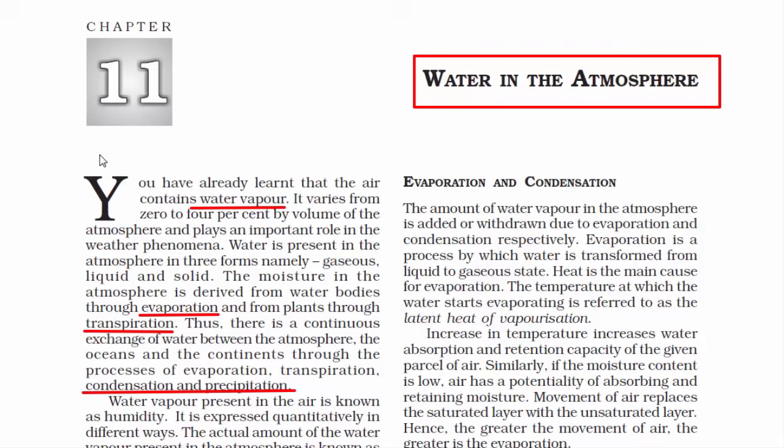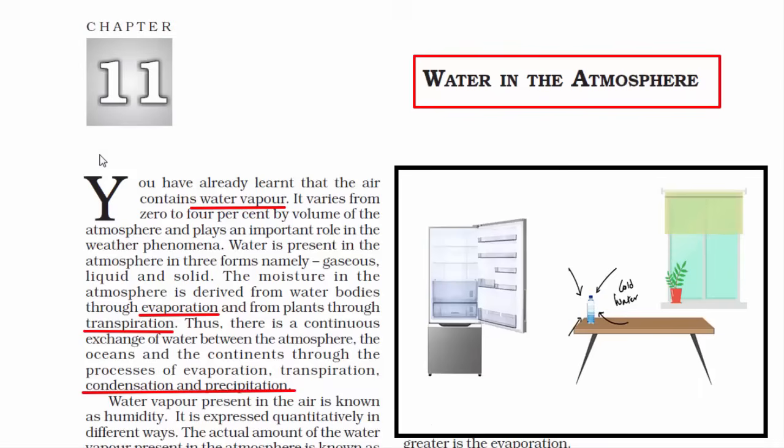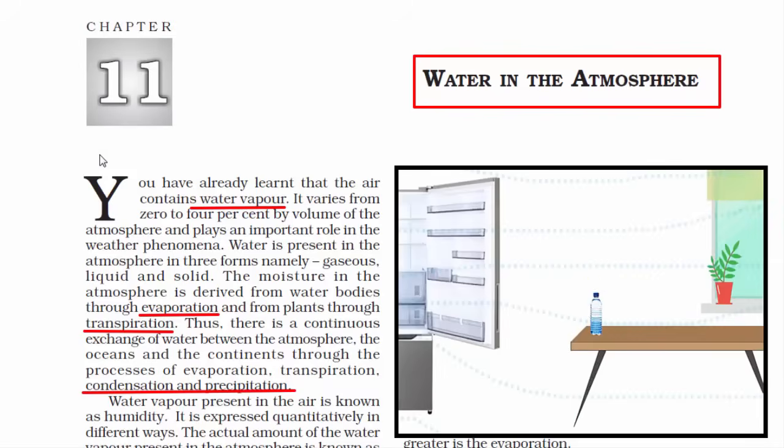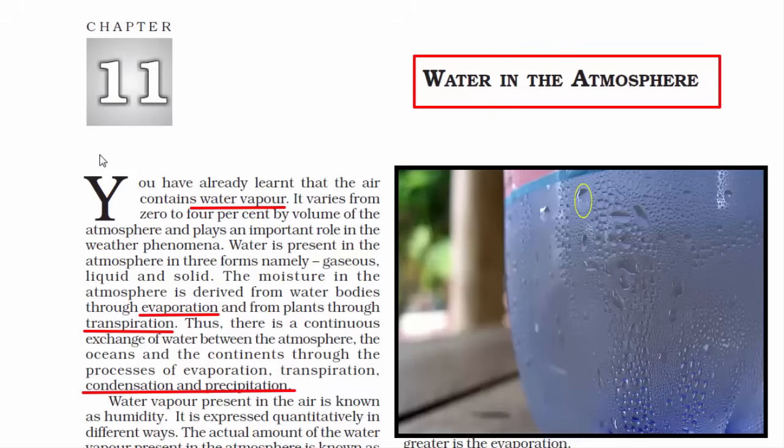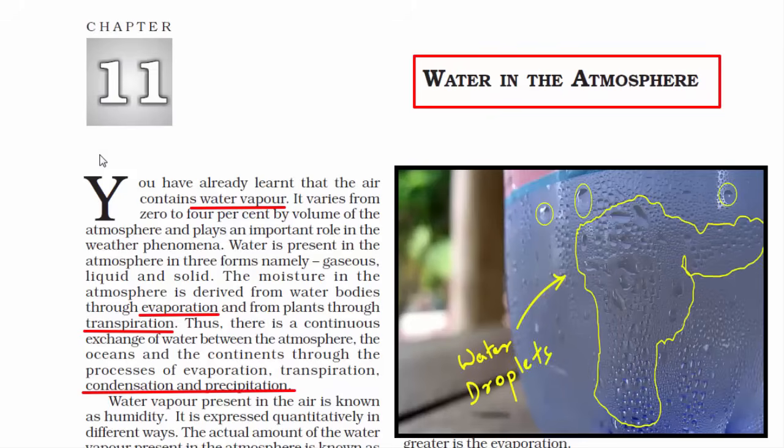Condensation is called the reverse of evaporation. A good example is you take a cold water bottle out of your fridge and keep it out for some time. You'll notice a change in the physical state of matter from gas into liquid. You'll see water droplets on the outer side of the bottle. And a similar thing happens in the atmosphere.